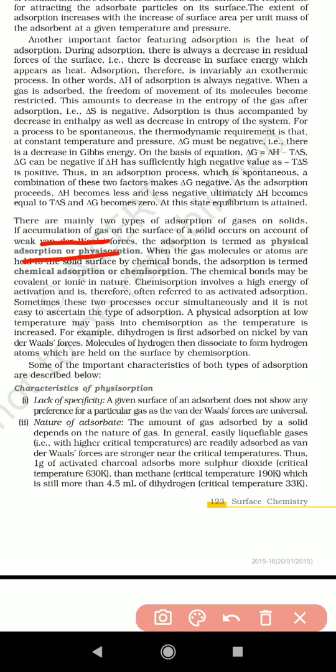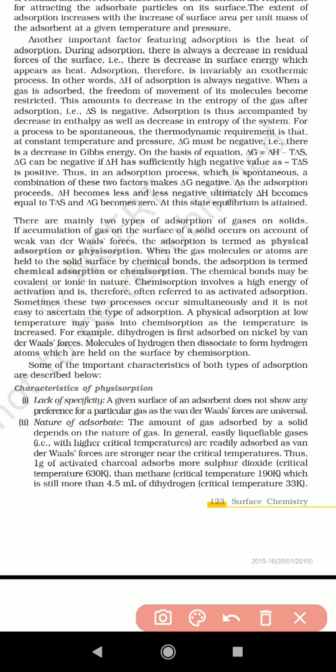Physisorption is the case where a weak van der Waals force of attraction takes place. Chemisorption is due to chemical bonds, where the surface is bonded with chemical bonds, and that is called chemisorption or chemical adsorption. The chemical bonds are either ionic or covalent in nature.